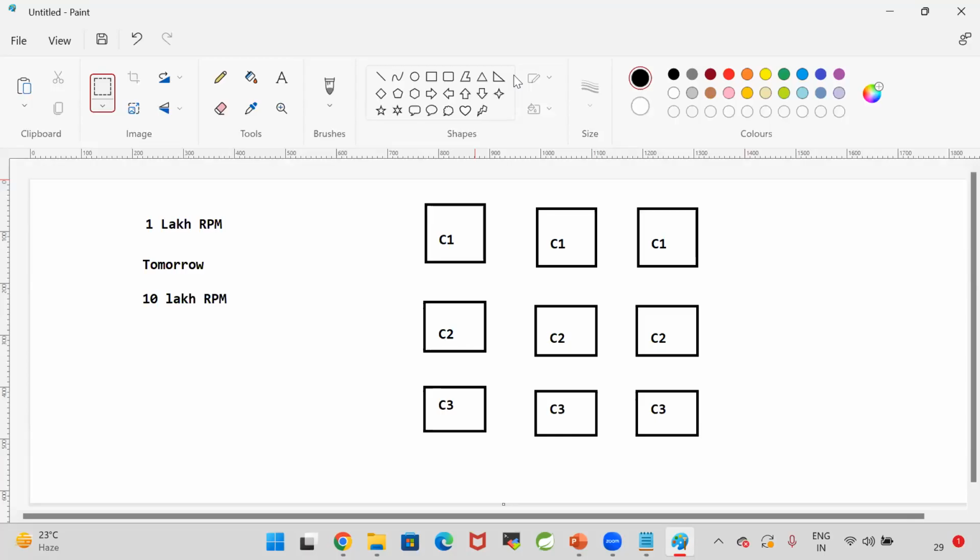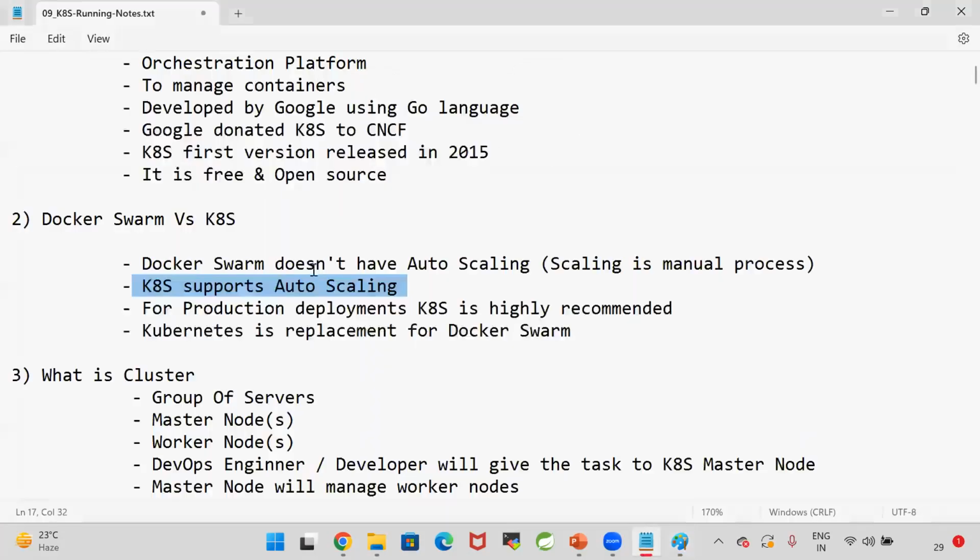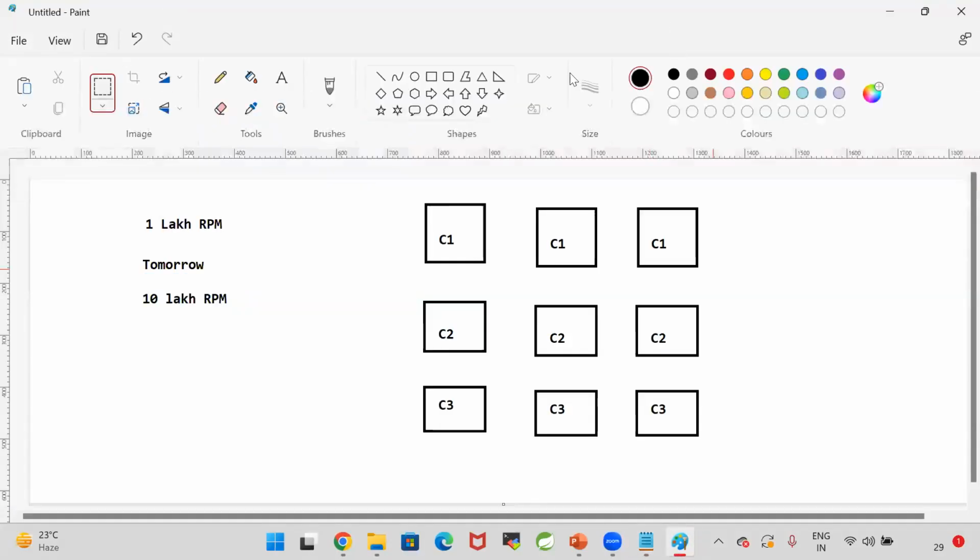So Docker Swarm is an orchestration platform. Kubernetes is also an orchestration platform. But what are the differences here? In the Docker Swarm, we don't have auto scaling. In Kubernetes, we have auto scaling. What is the meaning of auto scaling? Auto scaling is nothing but increasing or decreasing the number of containers based on the incoming requests.